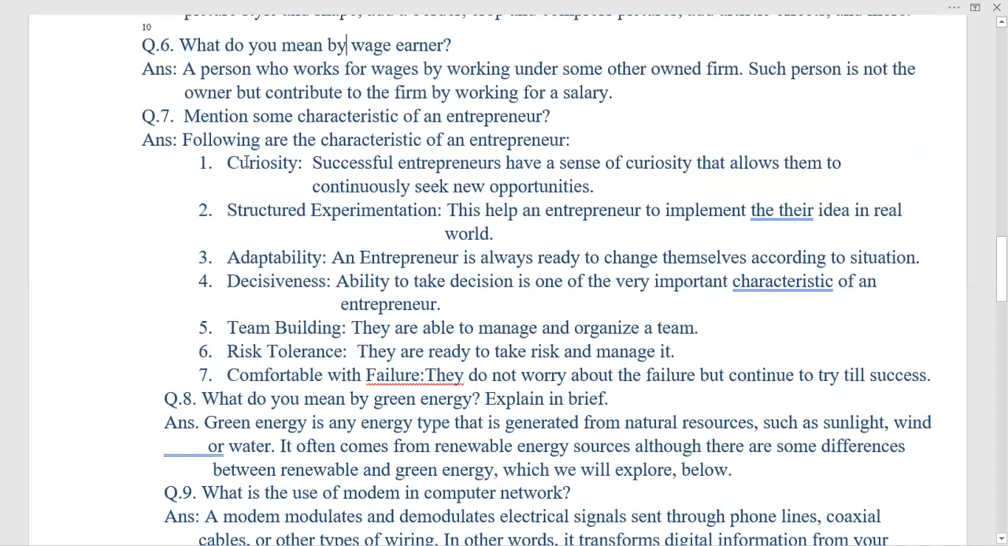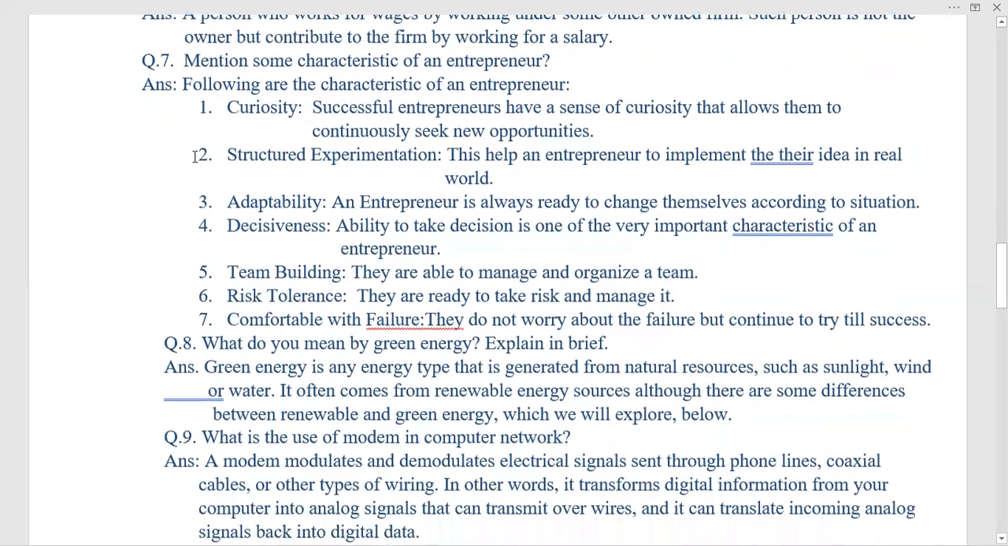What do you mean by wage earner? It is from the English part, and a wage earner is a person who works under some other owned firm, means someone other than the worker is the owner of the company or firm. Such person is not the owner but contributes to the firm by working for a salary. So earners are the people who work for the salary and they do not own the business or company.